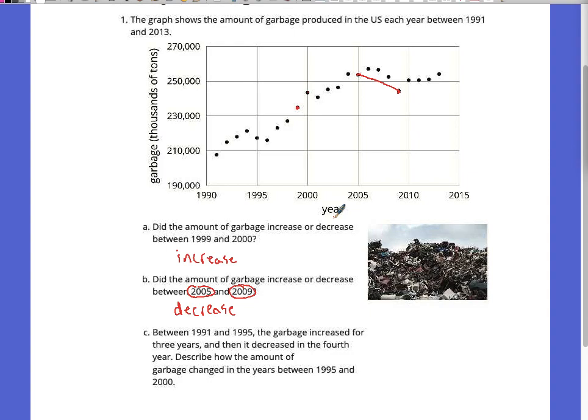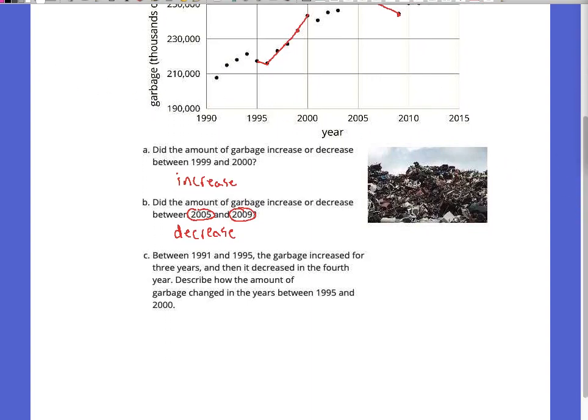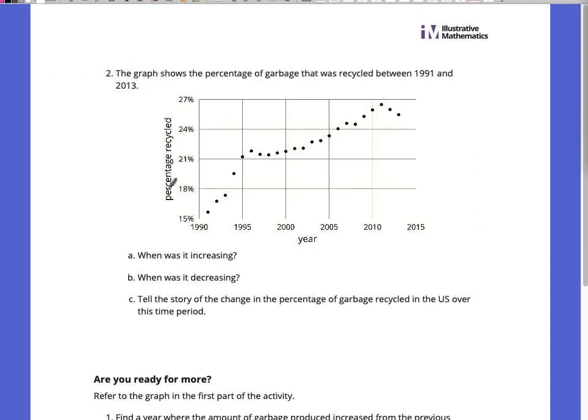We would say it decreased the first year, because from 95 to 96, that's going down. And then from 96 to 2000, everything goes up. So it decreased from 95 to 96, and then from 96 to 2000, it increased. Okay. All right. Next page says this graph shows the percentage of garbage that was recycled between 1991 and 2013.